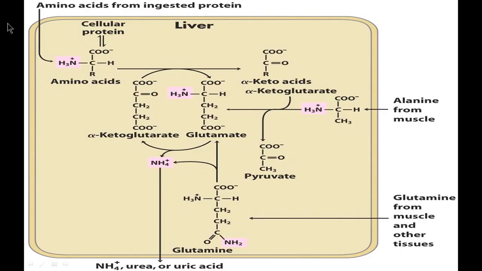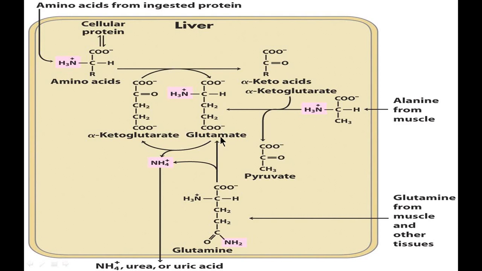As you can see in this diagram, an important source of ammonia or nitrogen in our body is amino acids that are derived from digestion and absorption of the dietary proteins or degradation of the cellular proteins. The first step in the catabolism of amino acids is the removal of the alpha amino group, and this can be done by transamination reactions. The receiver is always alpha ketoglutarate, which receives the alpha amino group and is converted to glutamic acid by the enzyme transaminase.